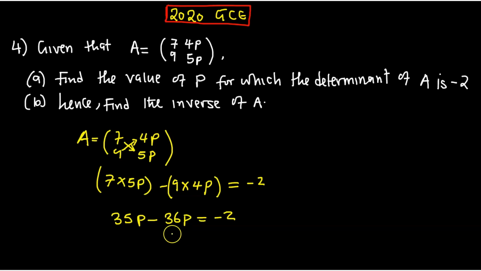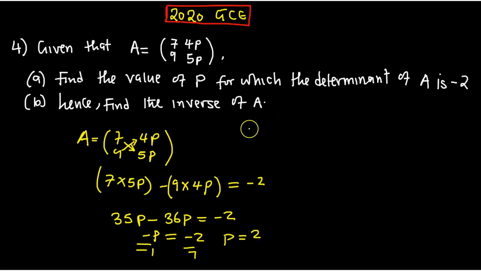Now, these are like terms. 35P minus 36P. This is a larger number, so subtract this one. So it's going to be negative P equal to negative 2. We want P, not negative P, so you divide both sides by negative 1. So P is therefore 2.